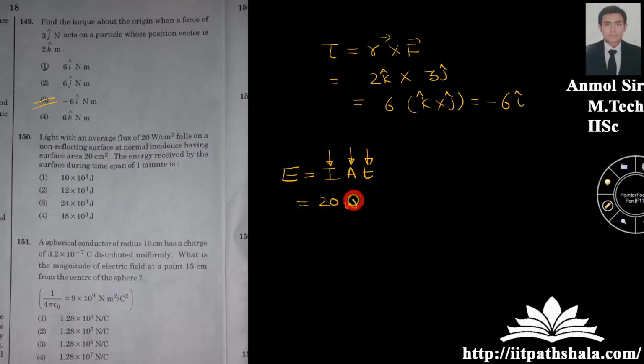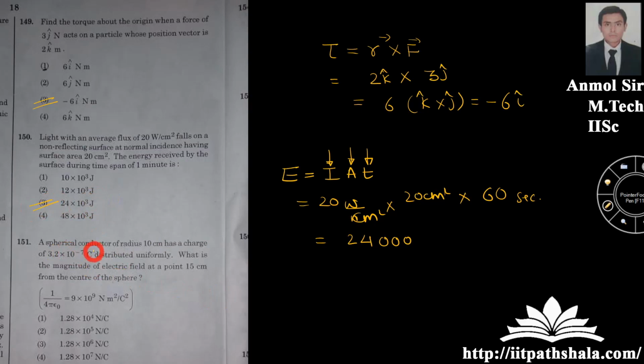Flux is given to you in Weber per centimeter square. Area is also given in the centimeter square form over here. Time is given in minute. You should convert it into seconds. Then you can have your answer as 24,000. So 24 into 10 to the power 3 joule.